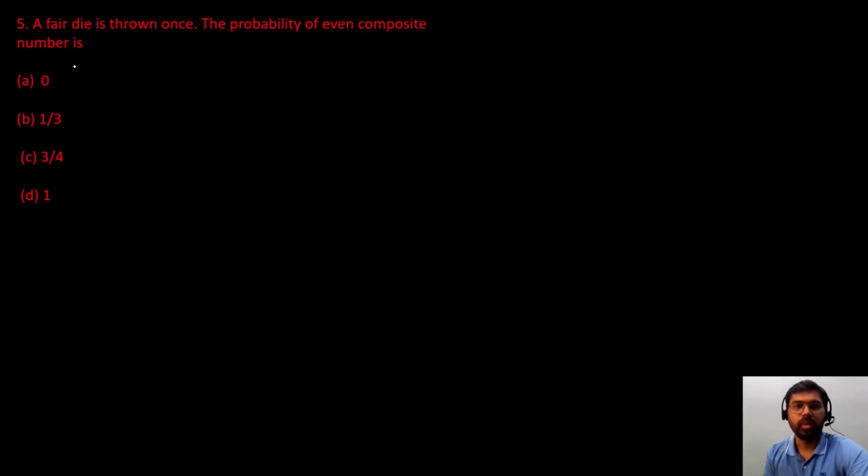now question number 5, a fair dice is thrown once the probability of even composite number। okay, so when a dice is thrown, how many outcomes will be possible?